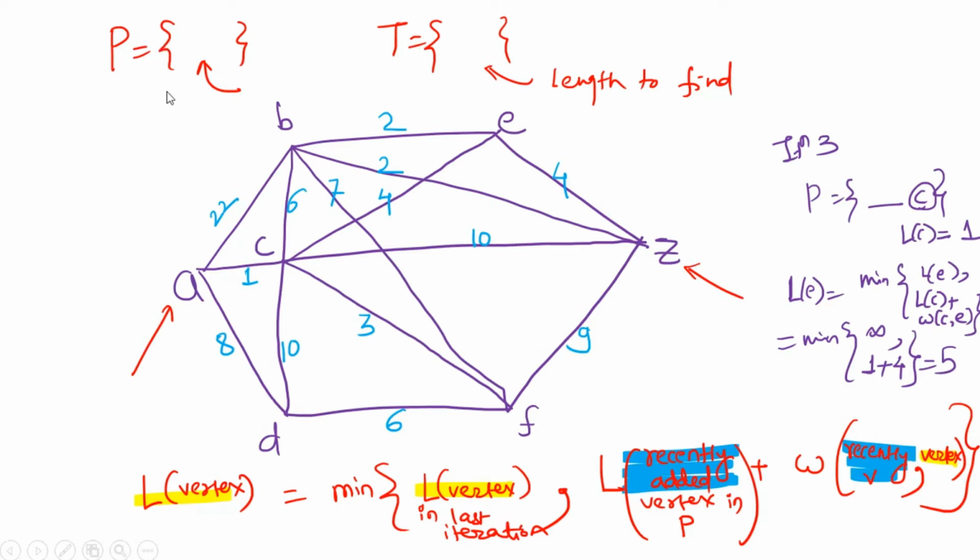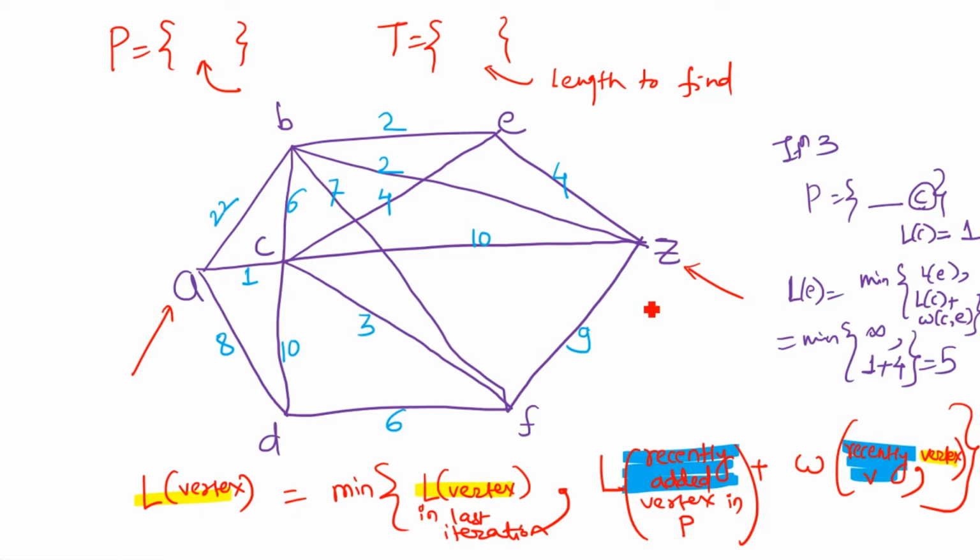So here P is the set of all the vertices which we have labeled with a permanent label in the path. T is the set of all the vertices whose length is yet to be found out, and the formula we use is: length of the vertex is equal to the minimum of the length of the vertex in the last iteration, and the length of the recently added vertex plus the weight from the recently added vertex to that particular vertex.